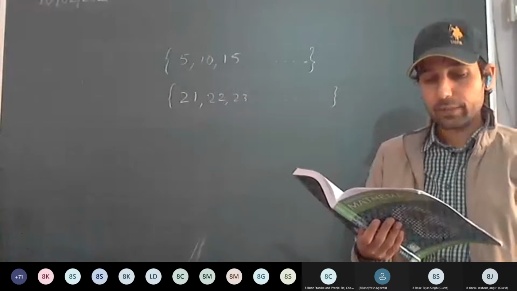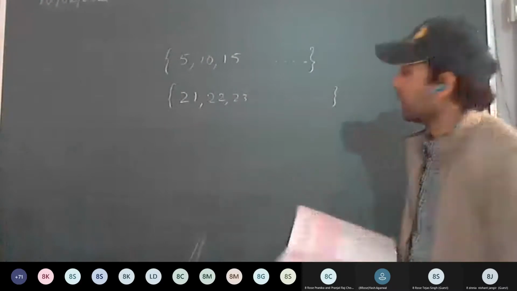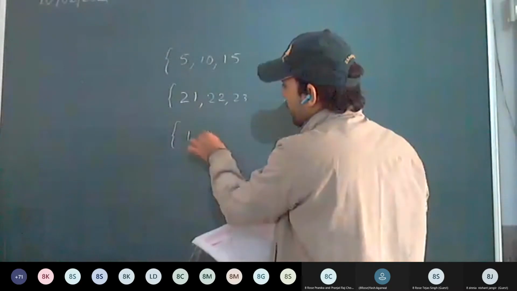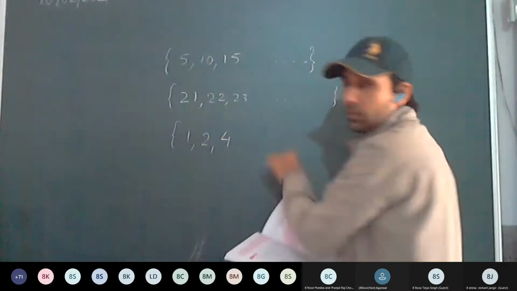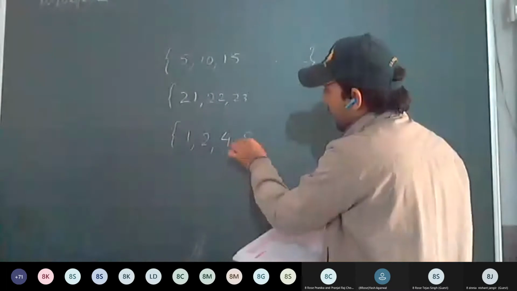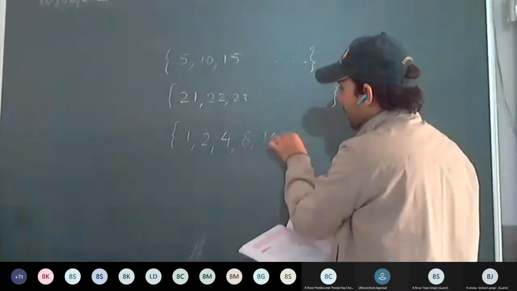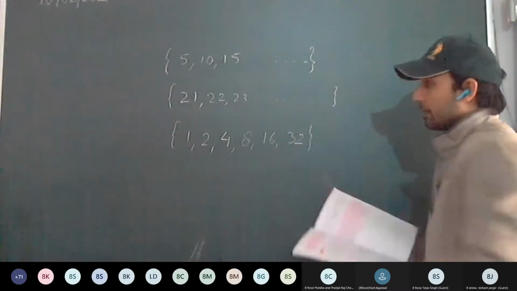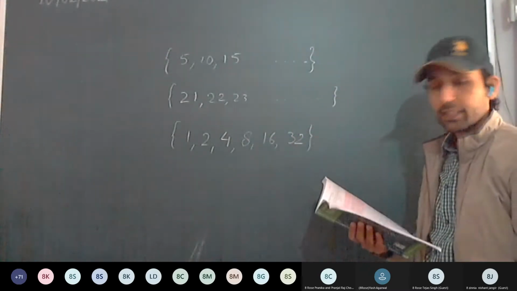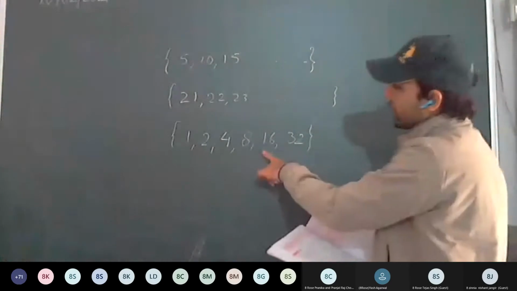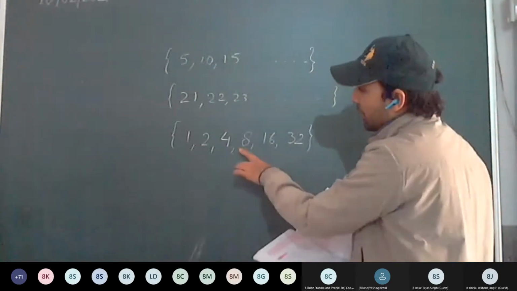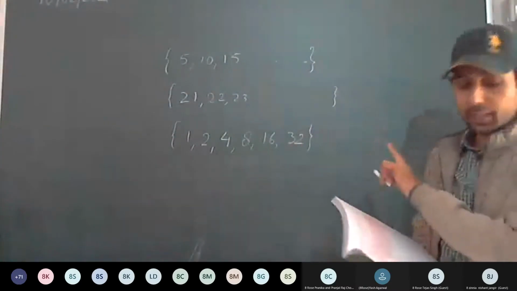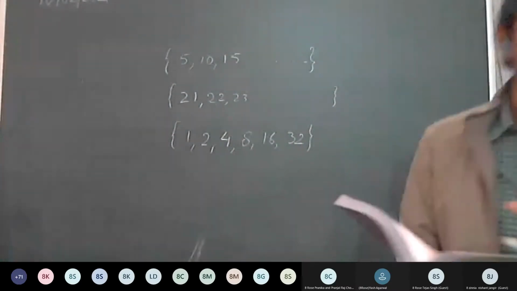Set of numbers which are factors of 32. Factors of 32: 1, 2, 4, 8, 16, 32. We have to stop here. It is a finite set. How many elements are there? The cardinal number is how much? 1, 2, 3, 4, 5, 6. 6 is the cardinal number of elements.